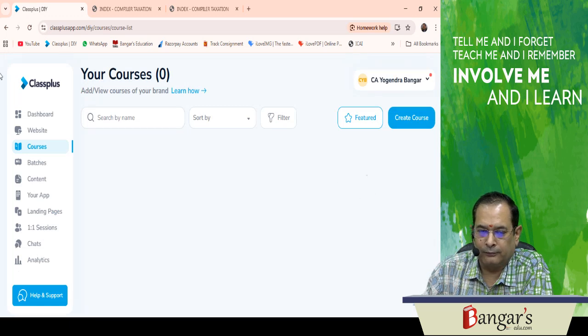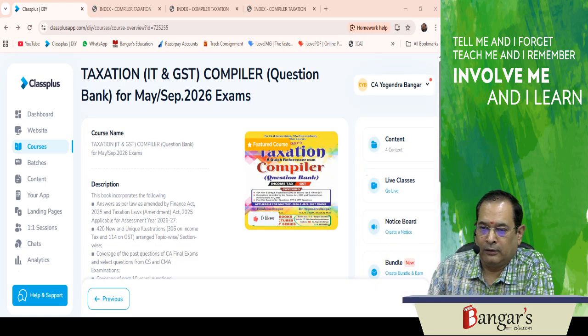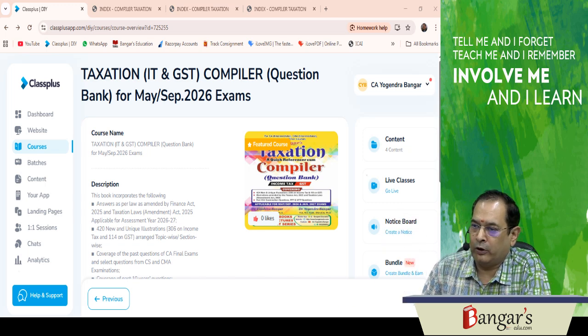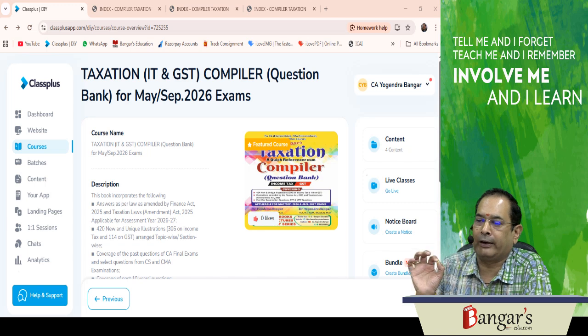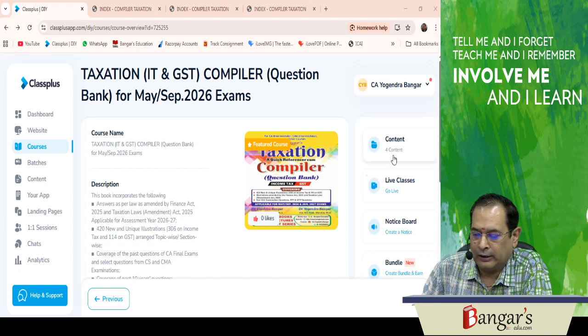Here, this is the question bank, and here 420 illustrations are there. When you go to the contents, you see there are 420 illustrations in this particular question bank. 306 are of income tax, and 114 illustrations are there of GST.